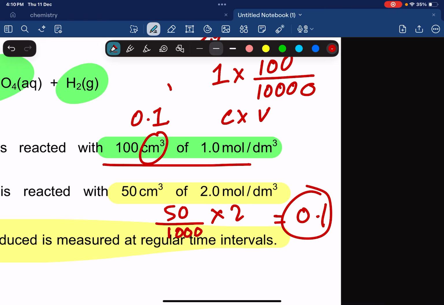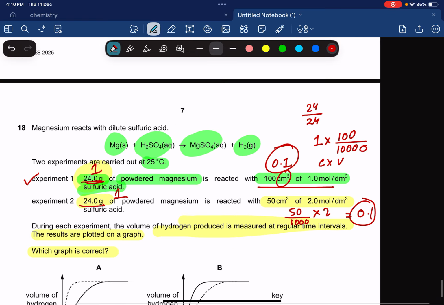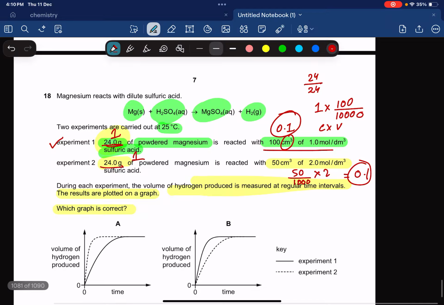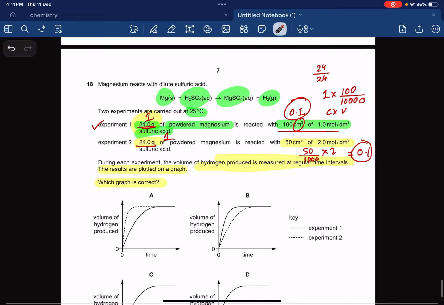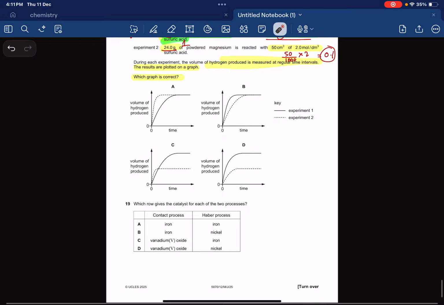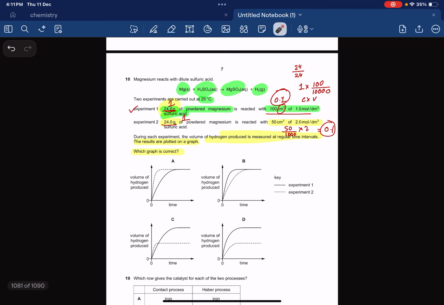So over here my acid is my limiting reactant in both reactions, and since the moles of the limiting reactant determine the moles of the products, in both experiments I'm going to have the same amount of hydrogen gas.